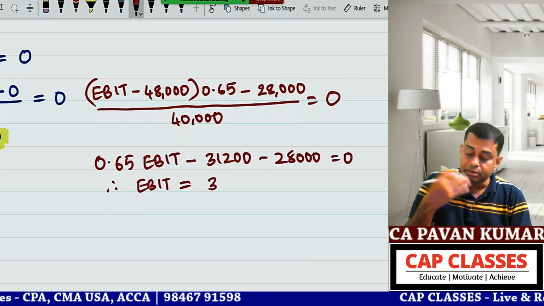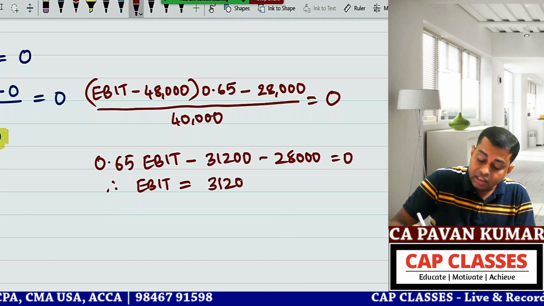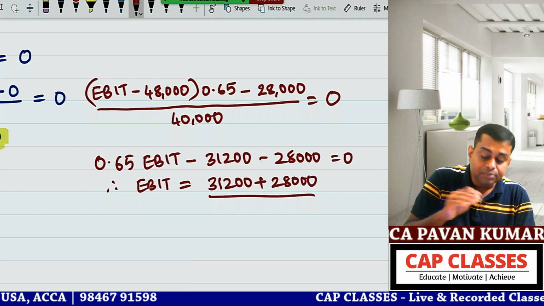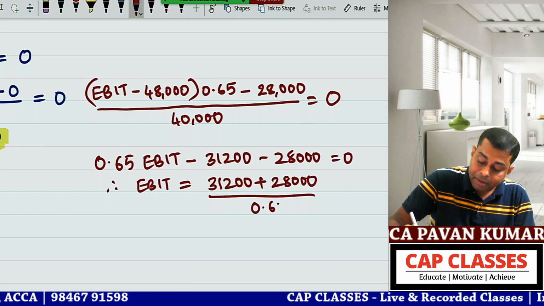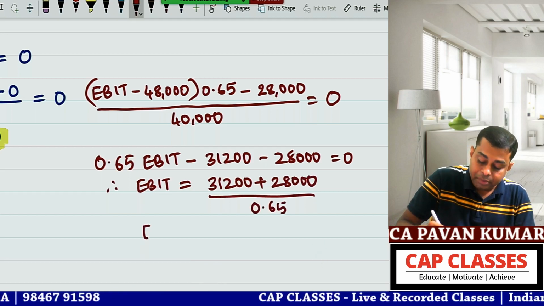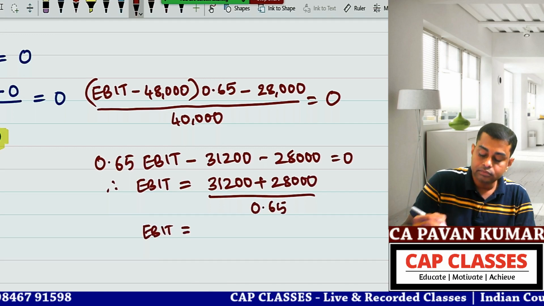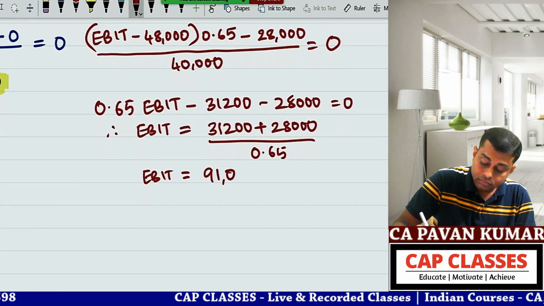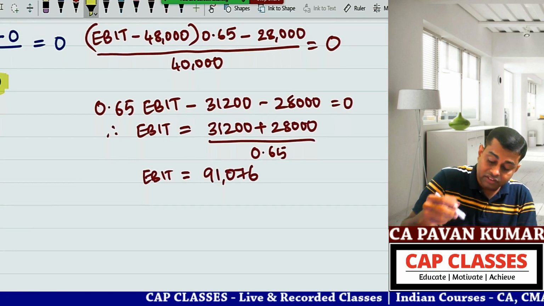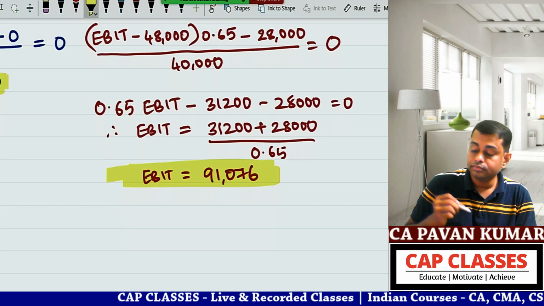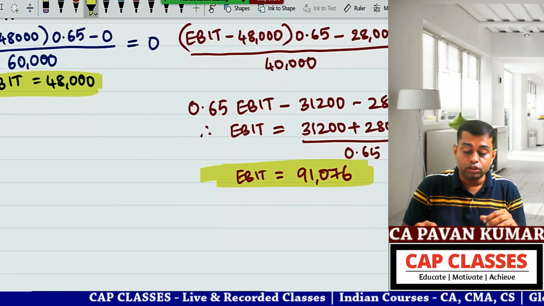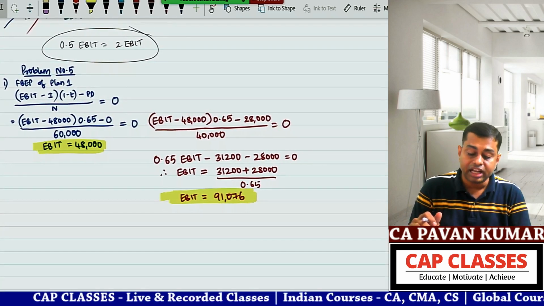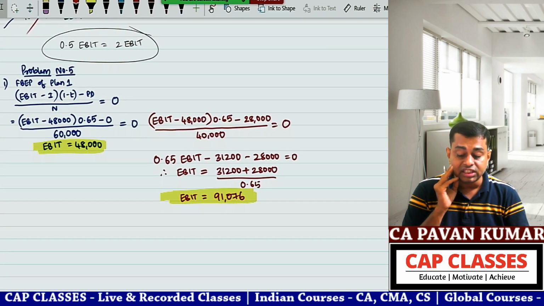Here they are negative numbers, that side they will become positive. 31,200 plus 28,000 divided by 0.65. So what is EBIT? 91,076. So financial break-even point of plan 1 is 48,000. Financial break-even point of plan 2 is 91,076.